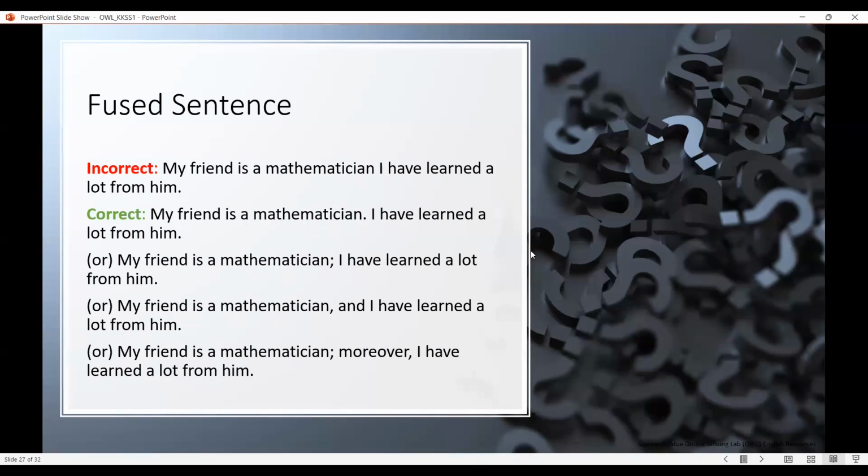The punctuation has to be there either between two independent clauses or two dependent clauses, or else it leaves the thought incomplete, and the reader might feel that something is incomplete or the person has not completed it properly.